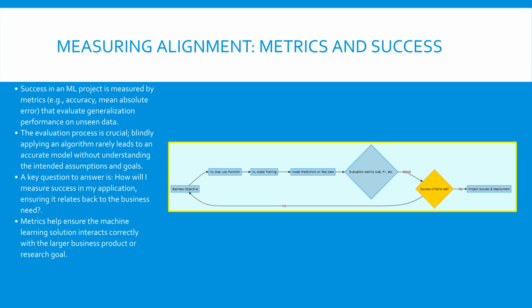If not, we must loop back to the business objective, which might mean refining the goal, adjusting the data, or changing the model. This feedback mechanism is essential for adaptability and maintainability in production systems. The ability to accurately measure success determines if the entire solution is providing value to the organization. This systematic check ensures that we continuously solve the right problem.